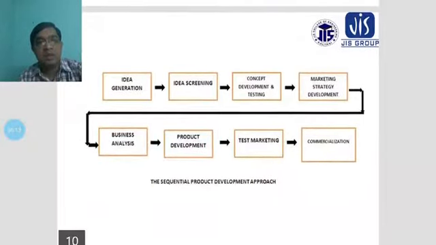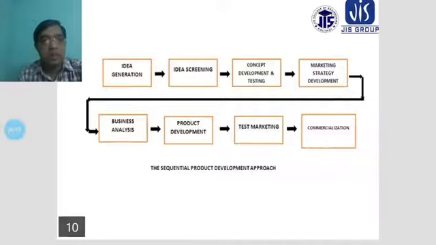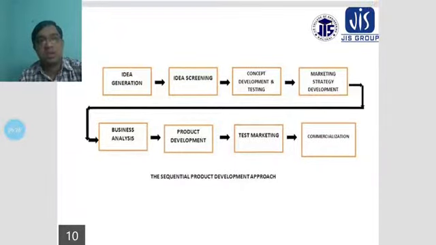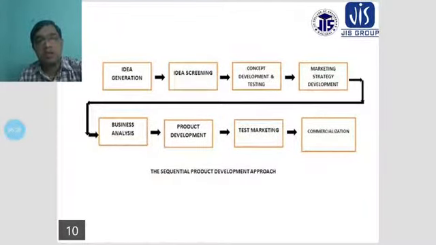And you can see the sequential product development approach given here. The first consideration is idea generation. That means you have to consider the customer needs and your new concepts, and then give an idea about the generation. Your employee teams will also be considered for this type of new generative products produced in this system.